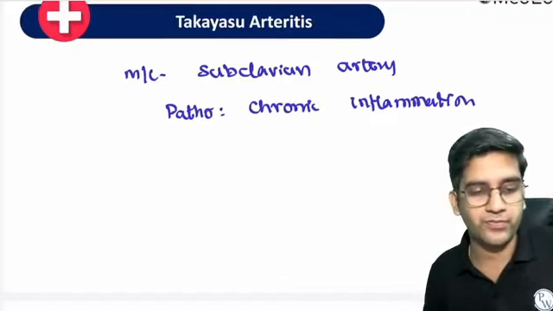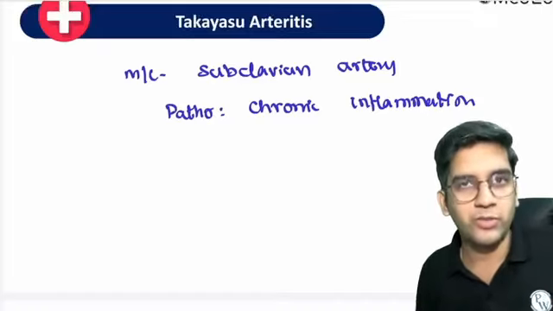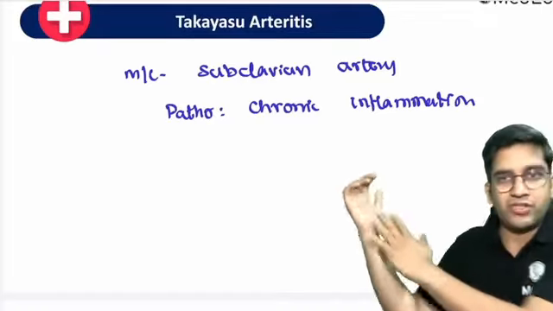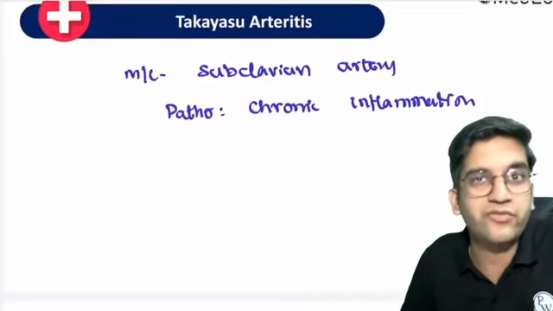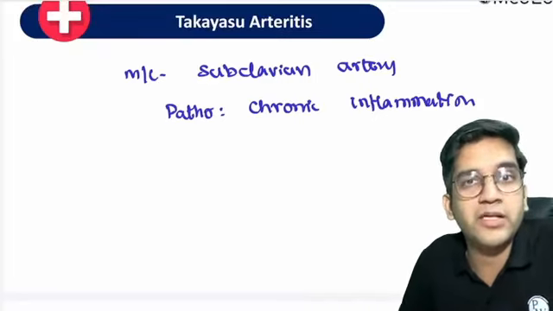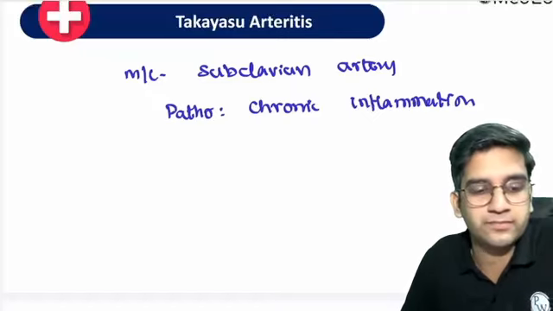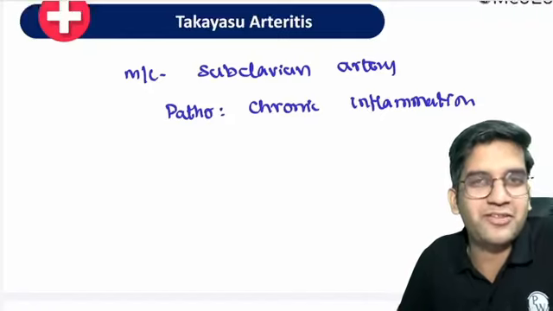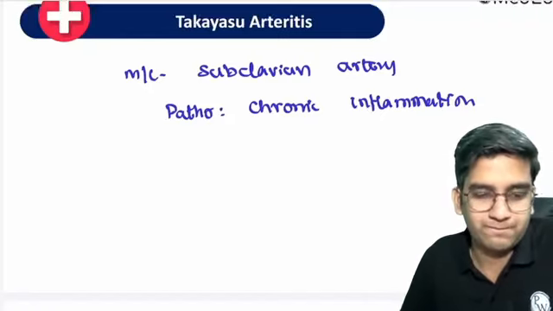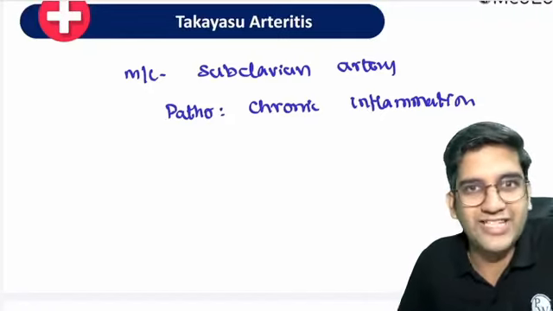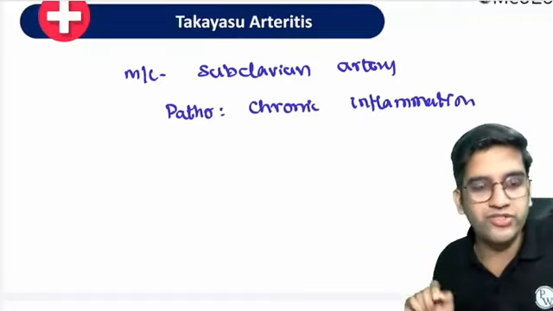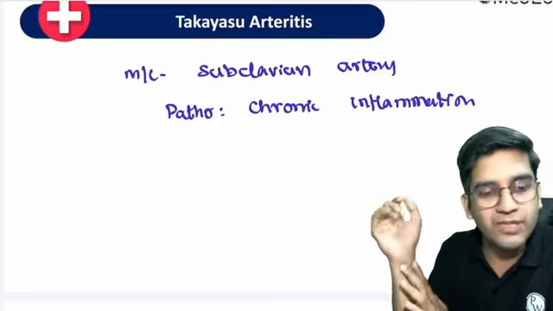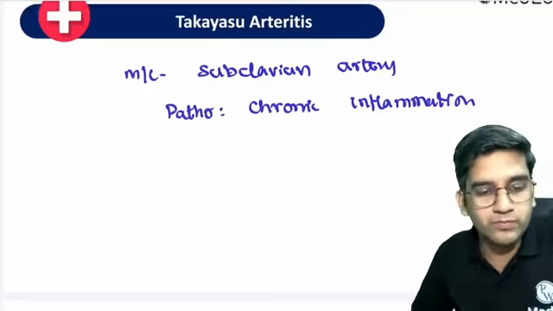How do you differentiate them? I leave it to you. The patient has come to you and said, sir, I'm having pain from here to here. Treat me. How do you treat? Or how do you differentiate a cervical spondylosis pain from Takayasu arthritis? It's your patient. The patient is waiting for a diagnosis. I'll give you a clue. One is a vascular problem, one is a neurological problem. In which of these two diseases will the radial and ulnar pulse become feeble or low volume?